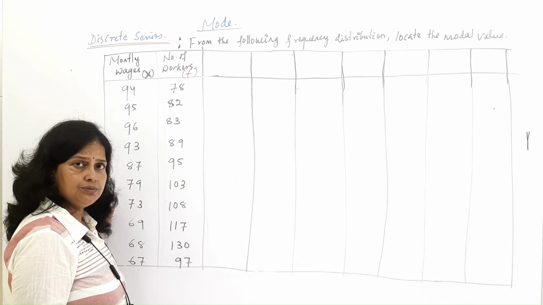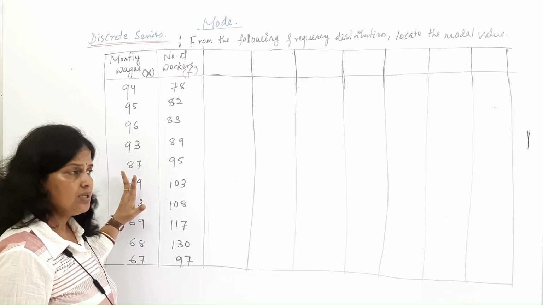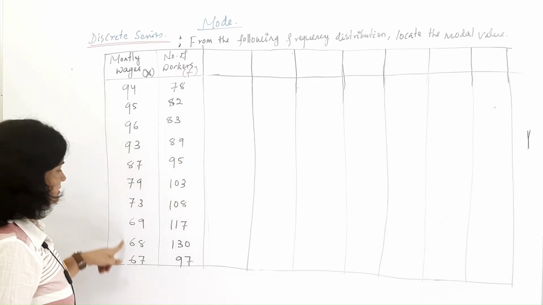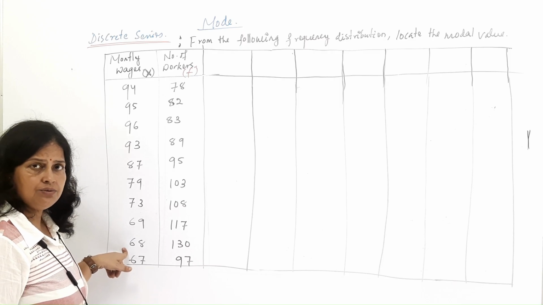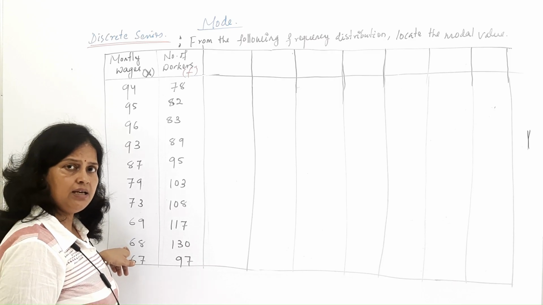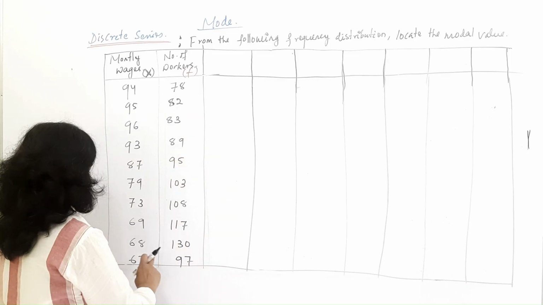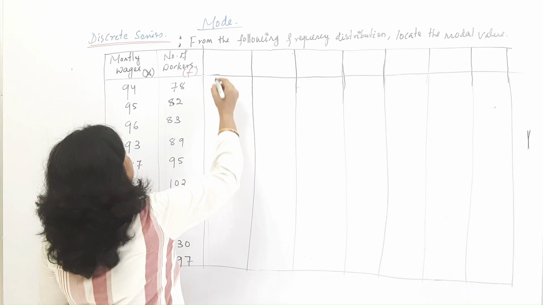What we need to do is, for taking the question, we need to arrange the series. The series is not arranged. First, we need to arrange the series in order. First, let us arrange the series.